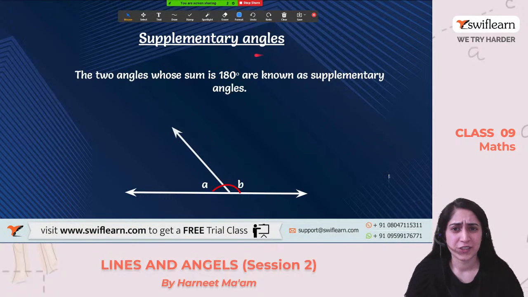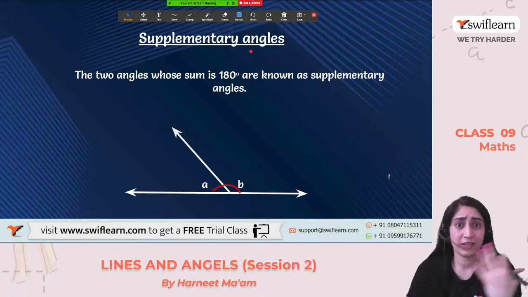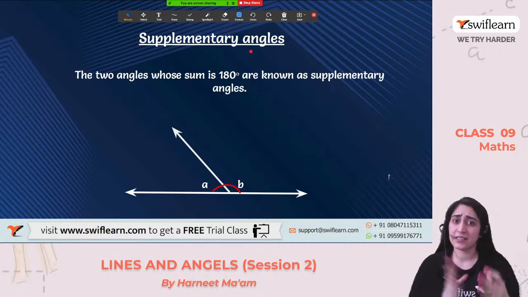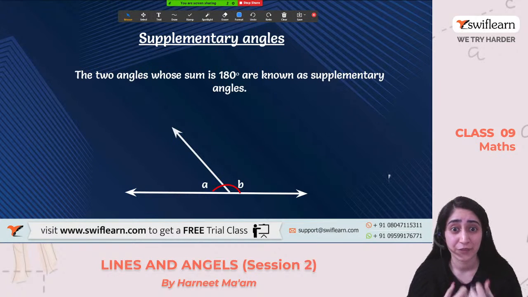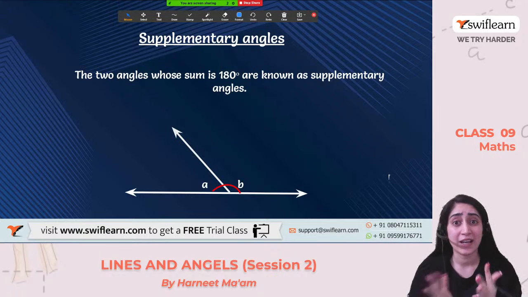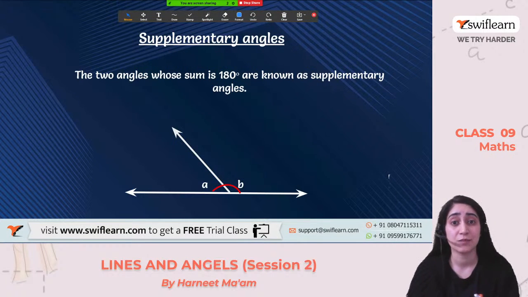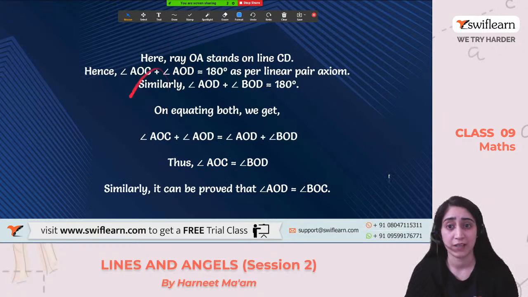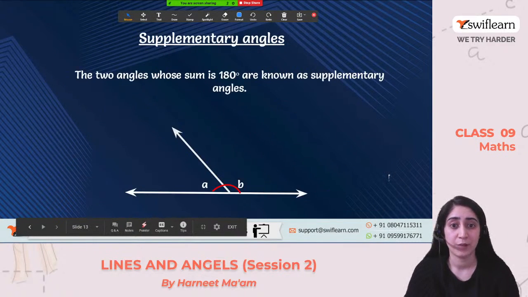Supplementary angles. Supplementary means something more, when you need a supplement. Like when the doctor says that you need some supplement, that means you're lacking something in your body, right? You need something more, something extra. Let's compare to that. When two angles have a sum that is more than 90 degrees, a comparatively bigger number, how much does it come out to be?